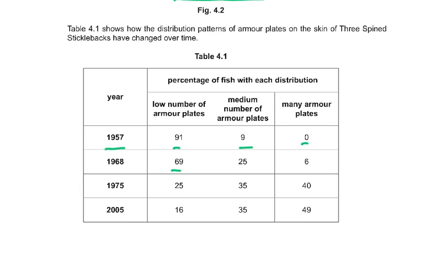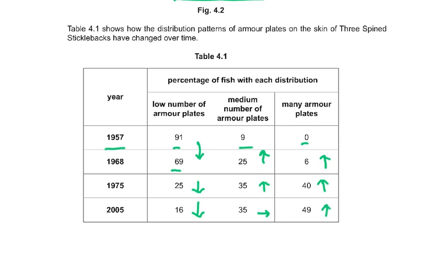Then in 1968, 69, this has decreased, and then this has increased, and this has again increased. Then this has decreased further, this has increased, and this has increased. But look at the sharp increase and the gradual increase. This has decreased again, this remains the same, and this has increased again.